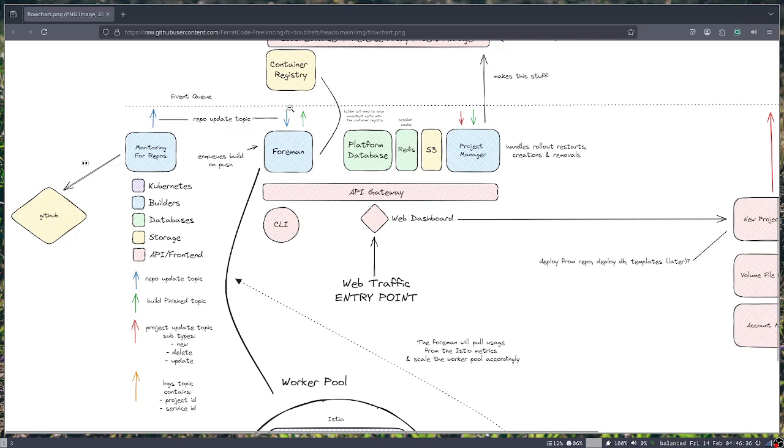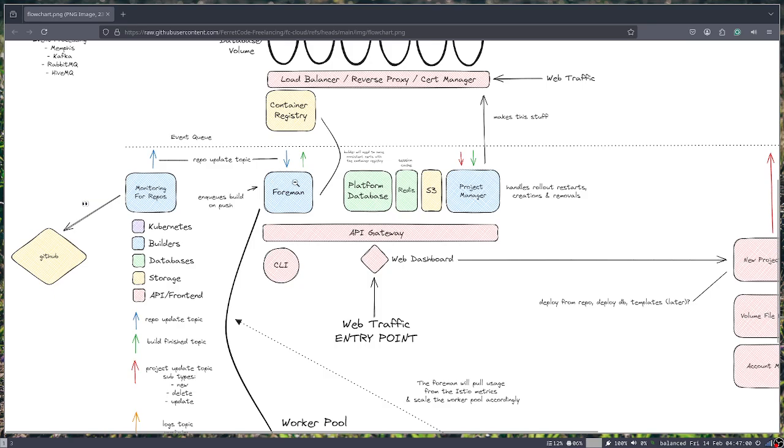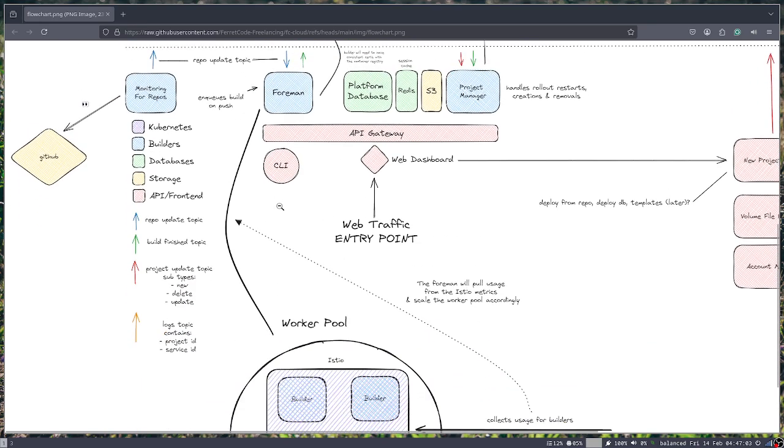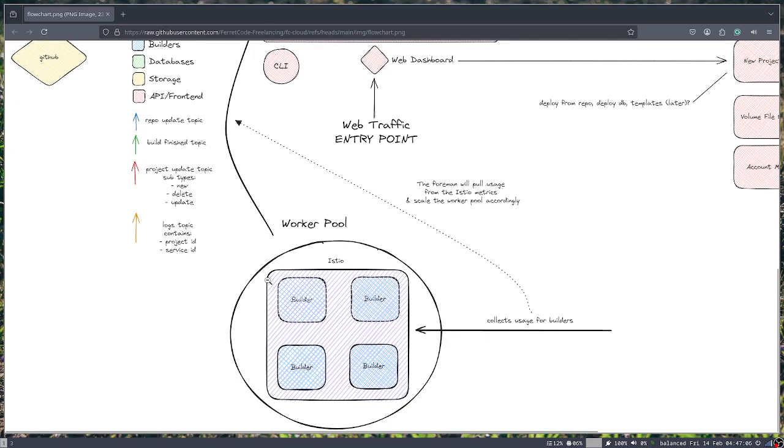And then from there, the foreman microservice, this right here, handles all of the management of the worker pool, and also manages all the builds to make sure that they go correctly. So essentially, when the repo change is detected, the foreman will, based on some metrics of load, etc., assign a task to one of these builder services here. Each of these goes into a worker pool, and each of these builders will handle a Docker build inside of the cluster.